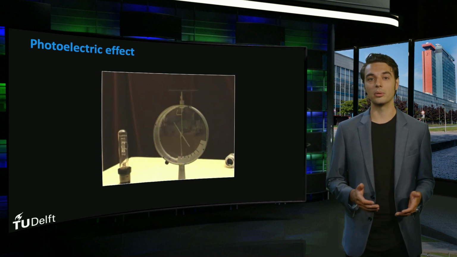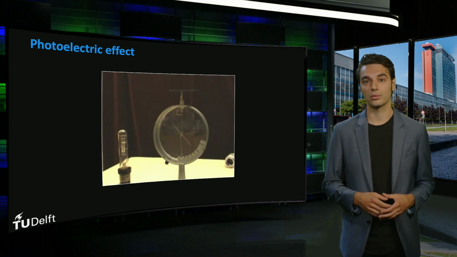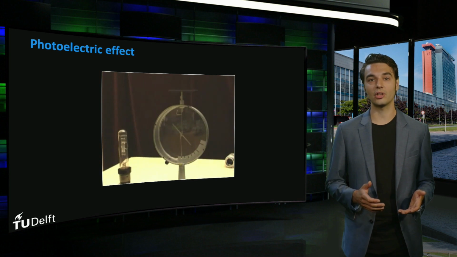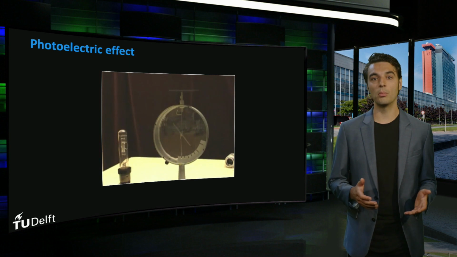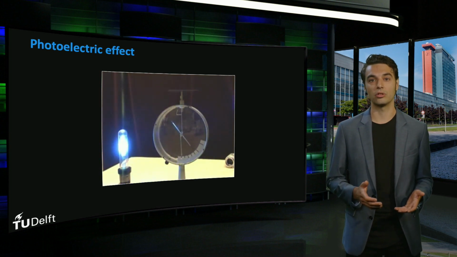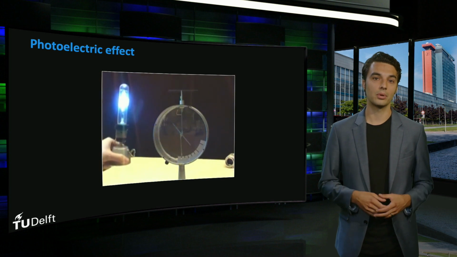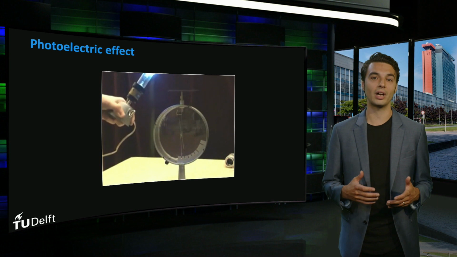At the moment, the metal bar is negatively charged by a large amount of electrons. The only way to discharge the electroscope very fast is by putting it in contact with other materials. For the moment, we are waiting until the mechanical fluctuations of the electroscope dampen. Now the bar is illuminated with the lamp. What we see is that the light is able to remove the charges very fast by exciting electrons from the metal.